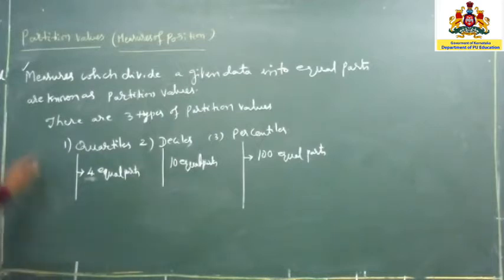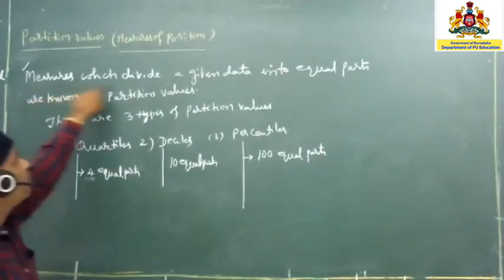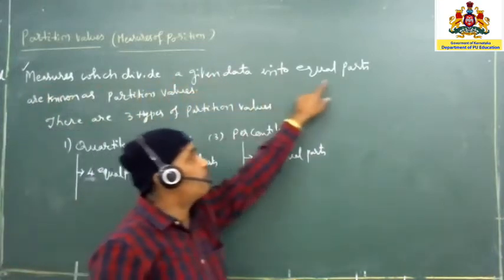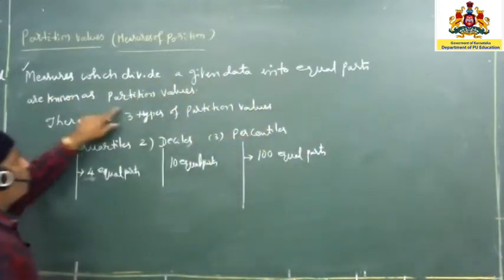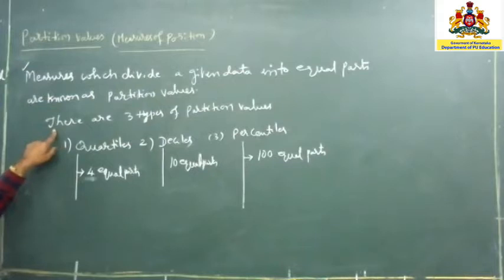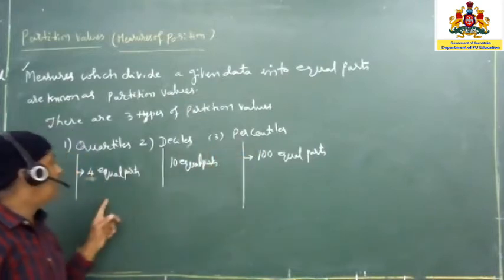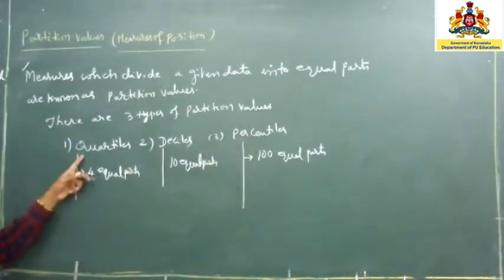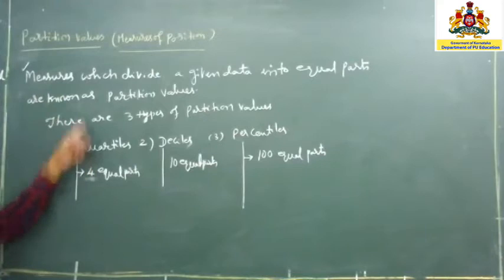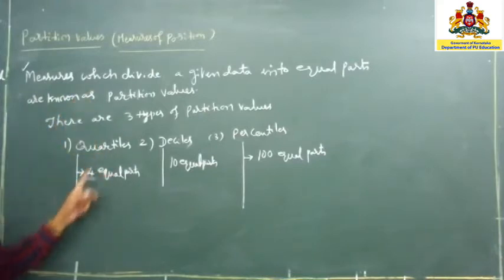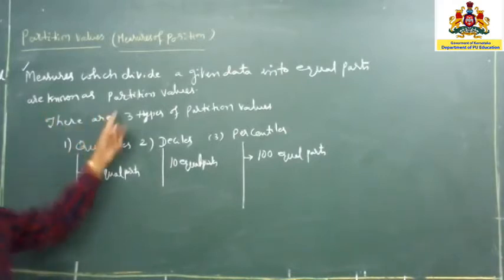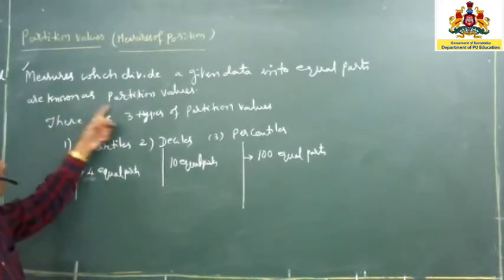So very clearly you understood already what a partition is. Partition in the sense the measures which can divide a given data into equal parts are known as partition values. There are three types of partition values. One is quartiles, second one is deciles, and third one is percentile. So what is the definition of quartiles? It is the measures which divide the given data into four equal parts, known as quartiles.